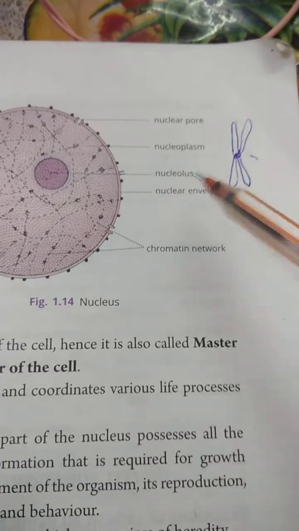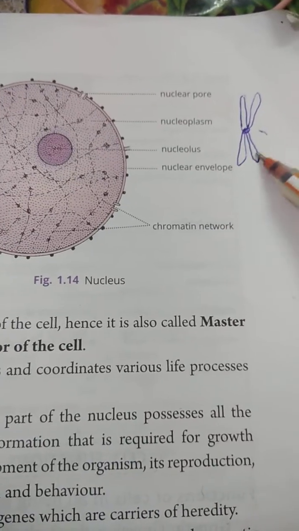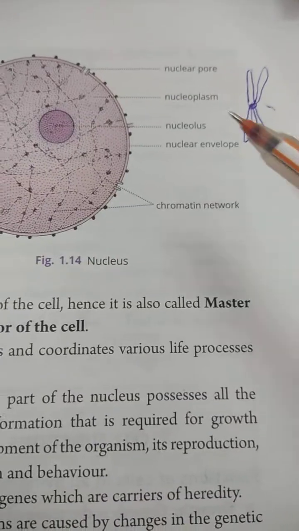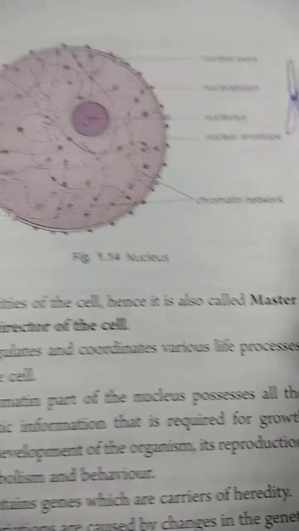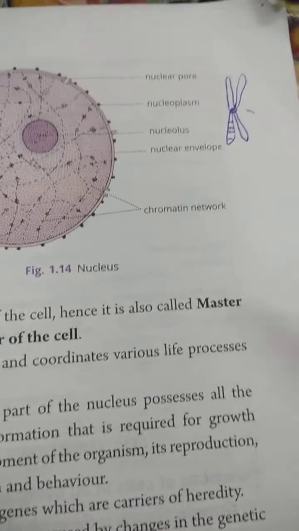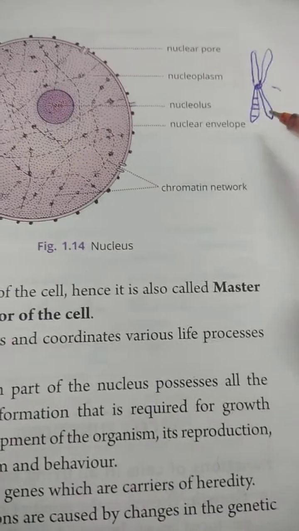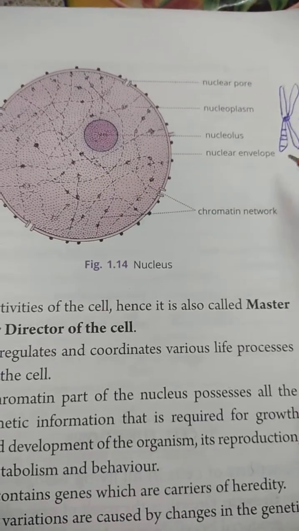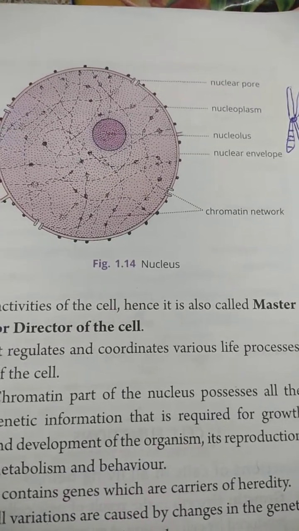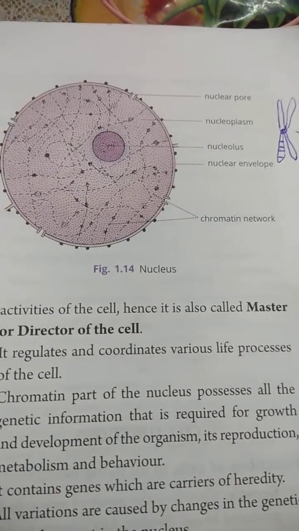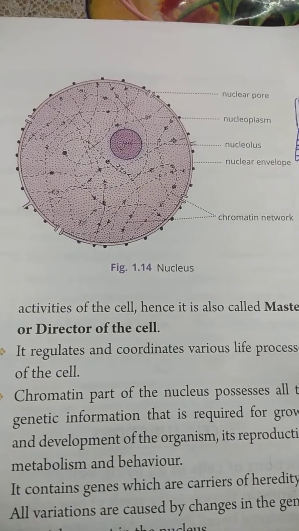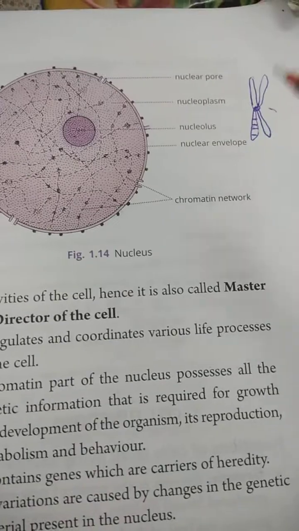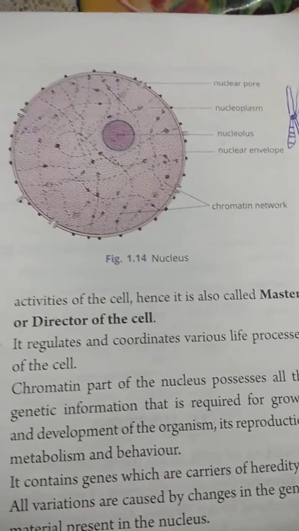The functional segment of the DNA is called genes, and genes are the carriers of heredity. That means they carry the character from parent to offspring. The character which an organism possesses is because of the genes, because they carry it from parent to offspring.